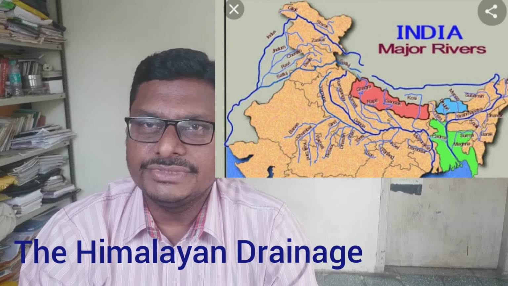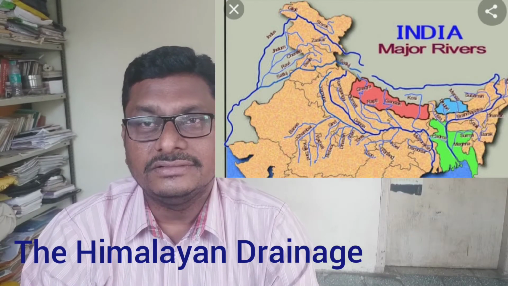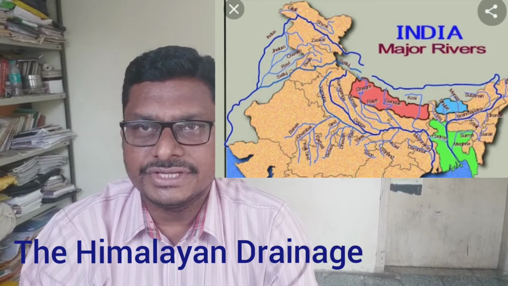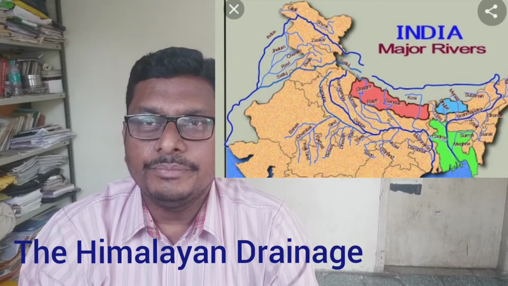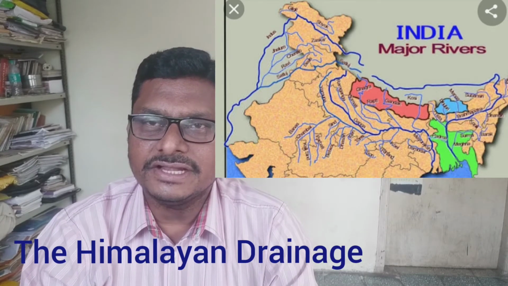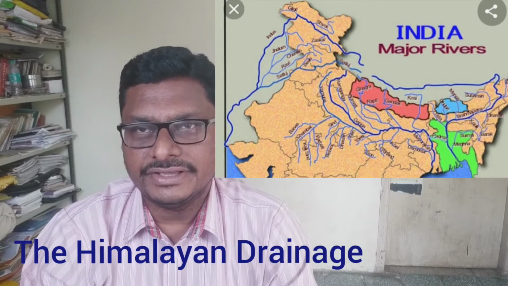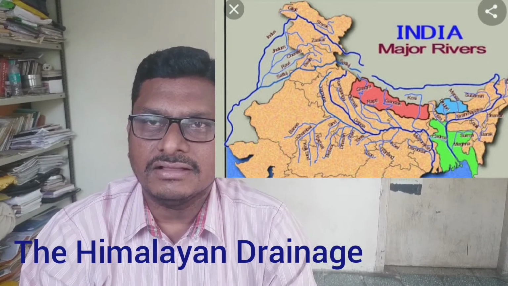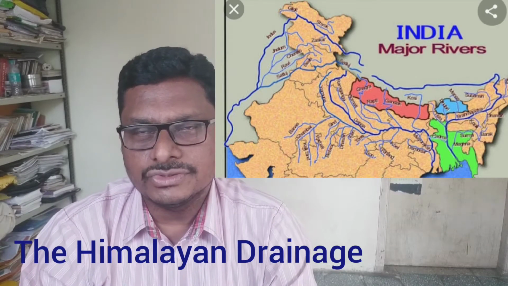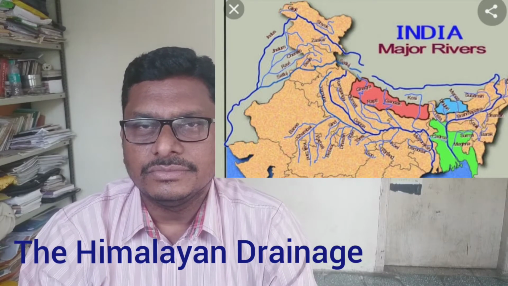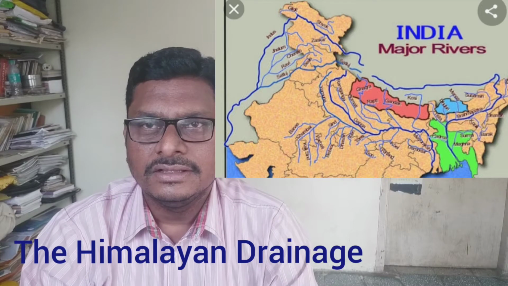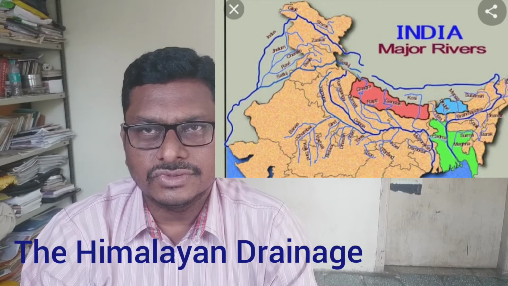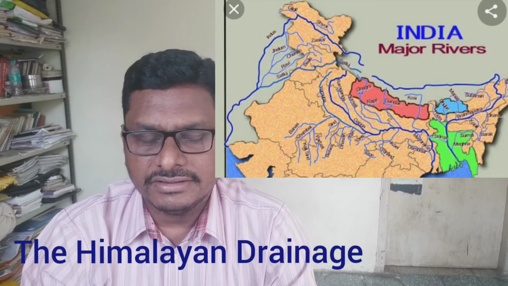The basic characteristics of these Himalayan rivers are that they originate at the glaciers, at a certain height in the Himalayan mountain regions, and they are perennial in nature. Perennial in nature means Himalayan rivers flow throughout the year. In summer, they get water because of the melting snow, and in monsoon, they get water because of the rainfall. So in summer as well as in monsoon season, they are flowing with plenty of water, and so this river is known as a perennial river.